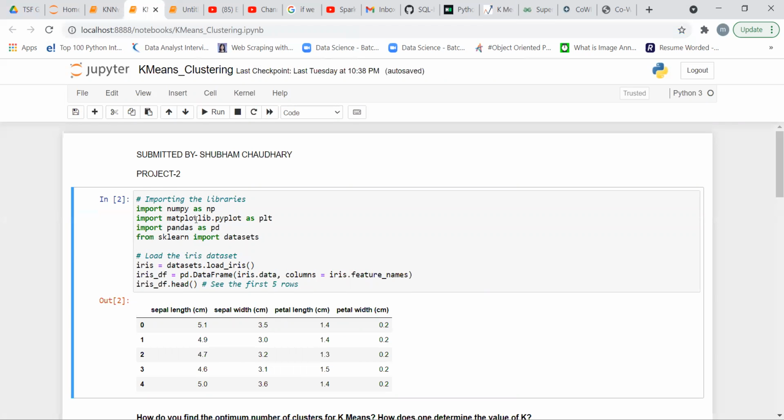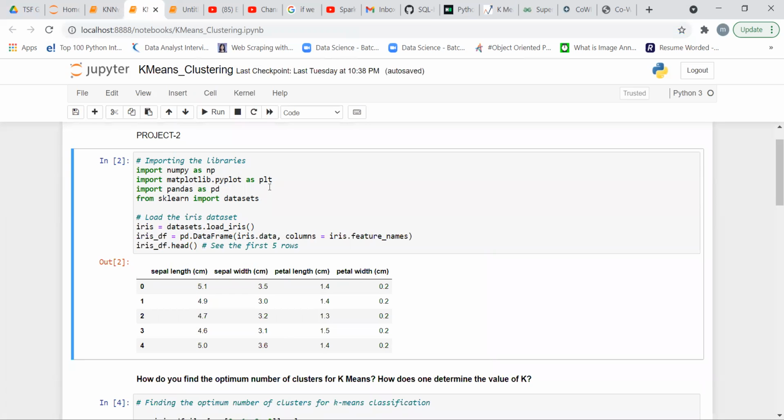And we use the library numpy as np, and we use the matplotlib library. This library is used for graphical representation of our data set, and it is imported as plt.